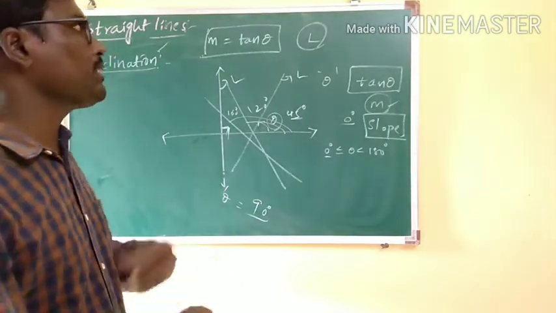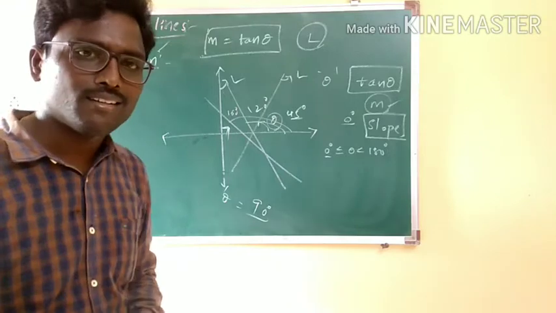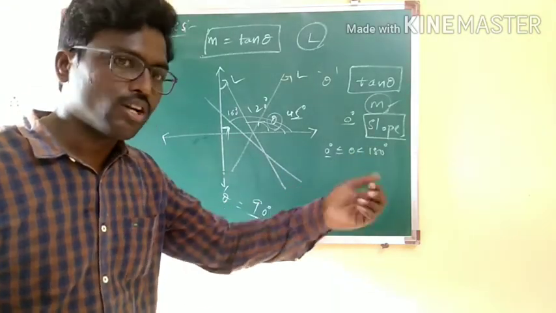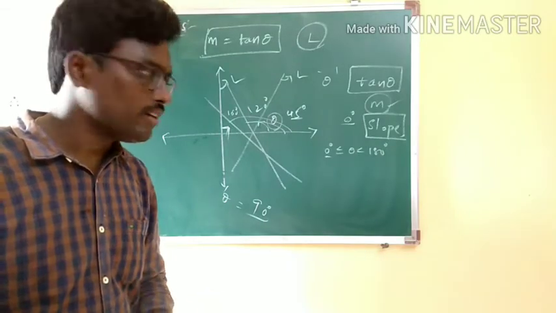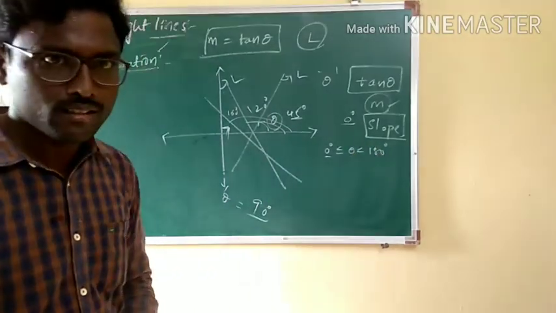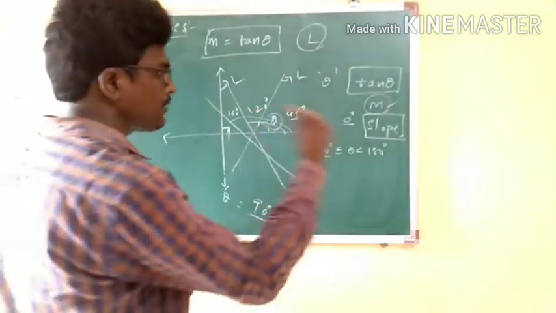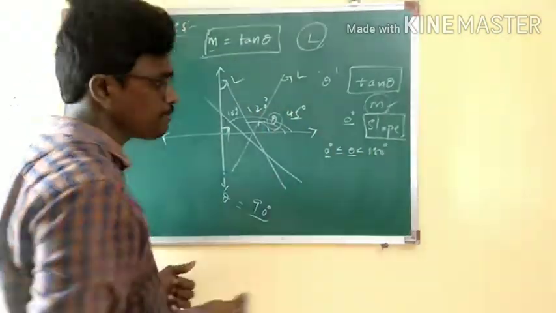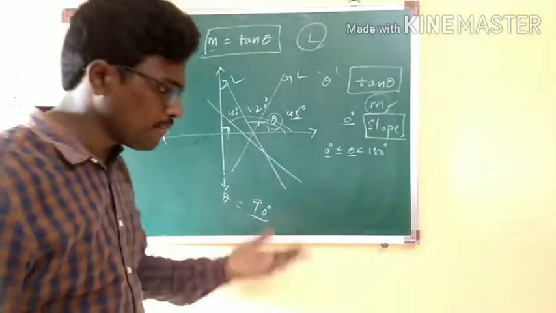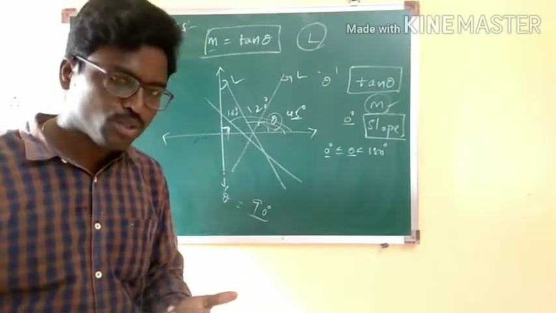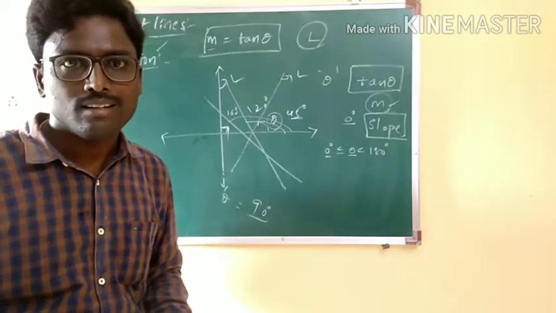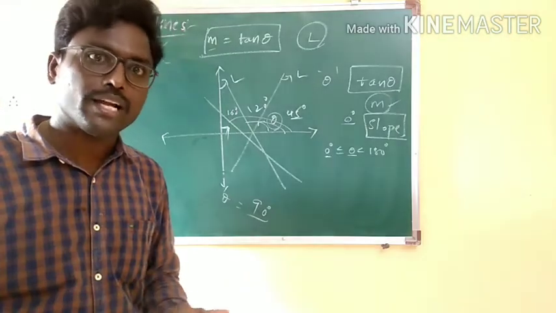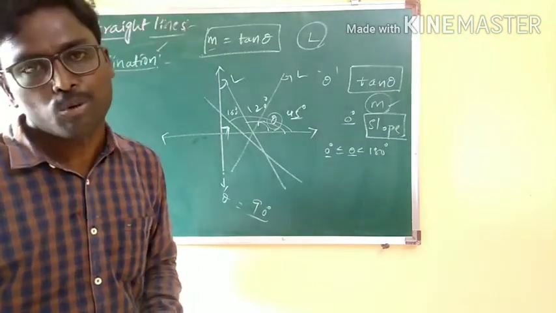Therefore, what can be the values of m here? That is based on the range we have taken for inclination. What is the range for inclination here? 0 degrees and 180 degrees. Definitely, when you are taking different values of theta between 0 and 180, you will be getting different values of m. Means m can be either 0 or positive or negative. It can be undefined also.